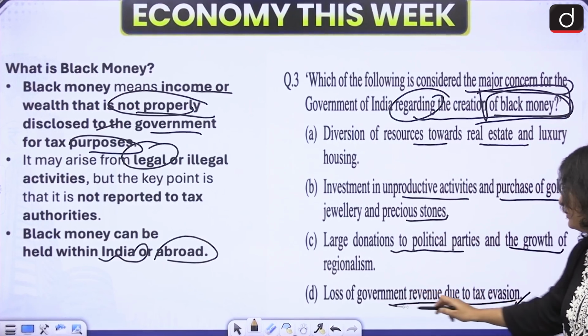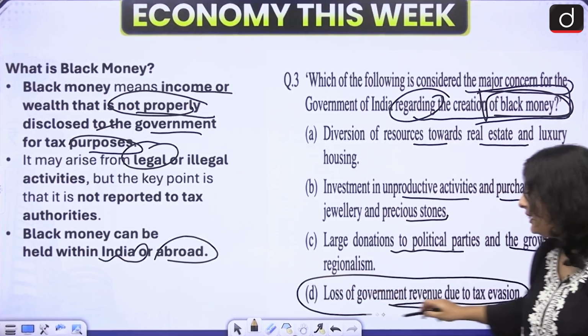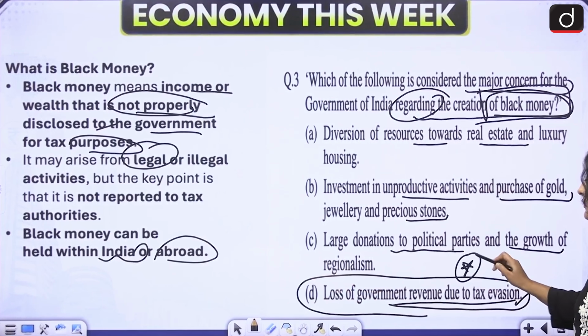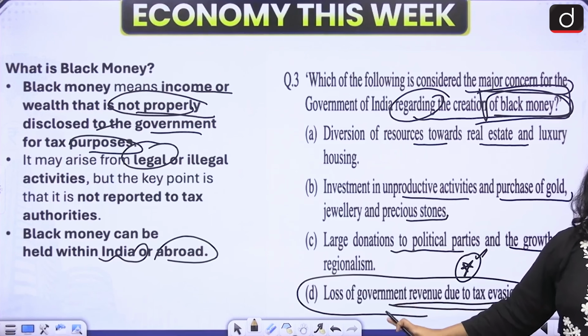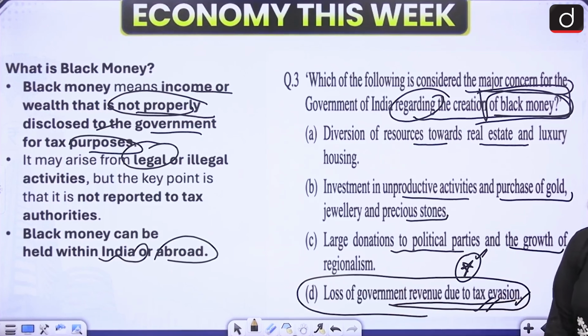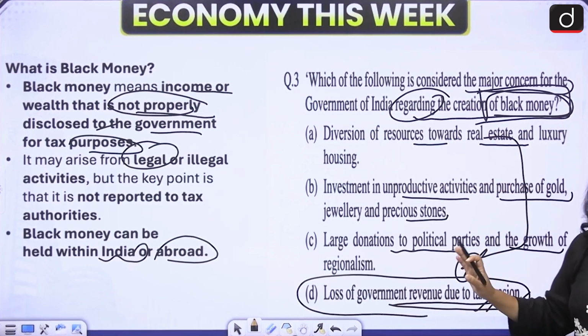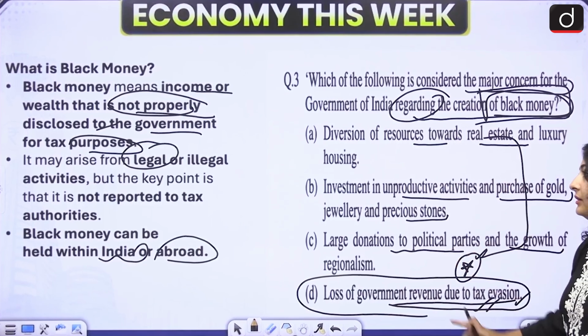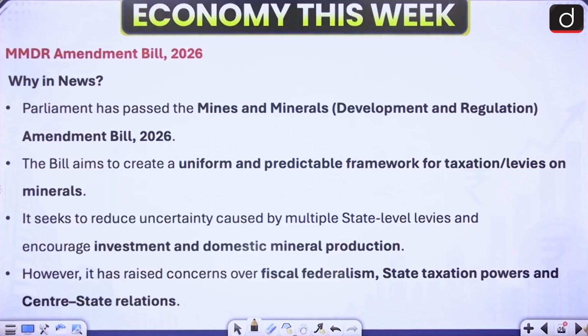Option D, loss of government revenue due to tax evasion. Obviously you will miss certain revenue. There will be a loss of government revenue due to tax evasion. All of these options are written here to confuse you.